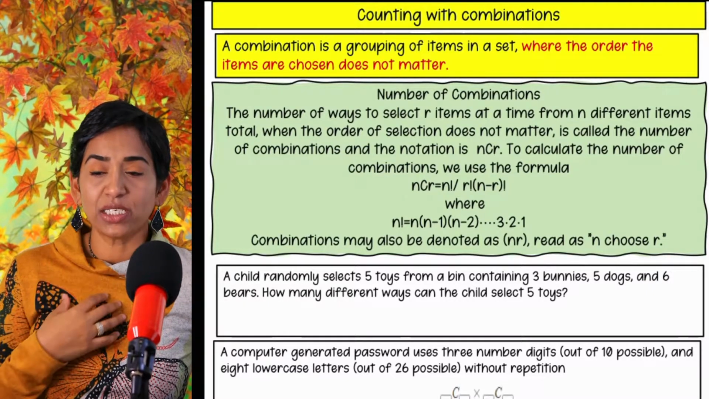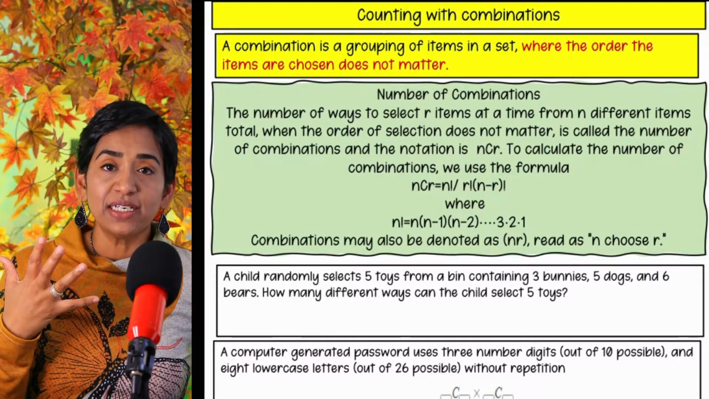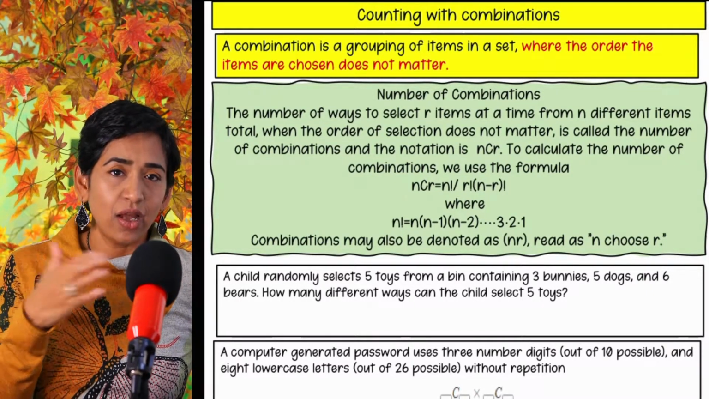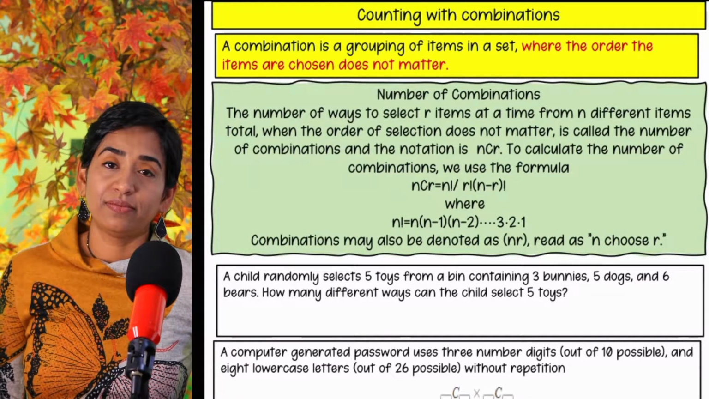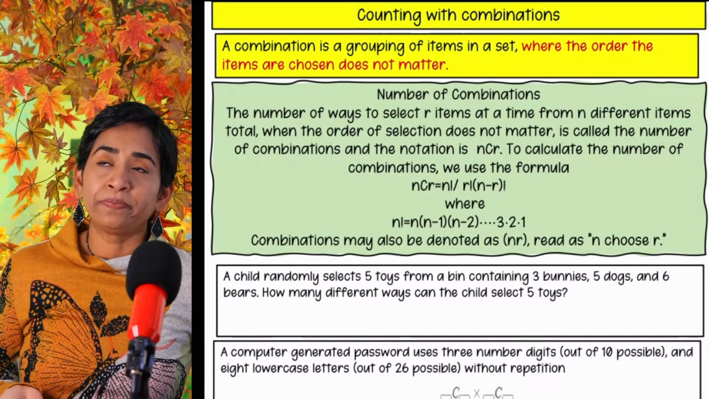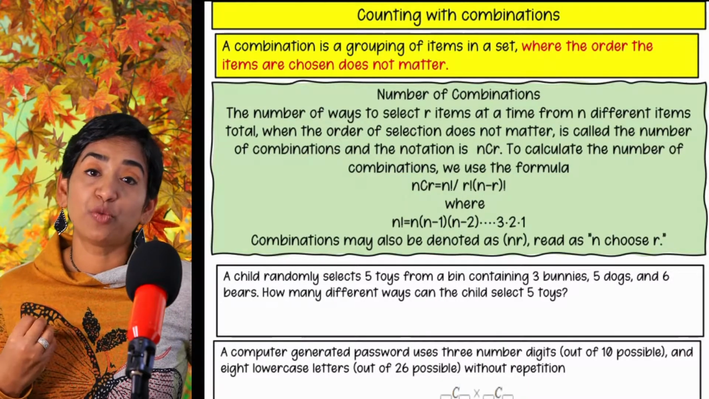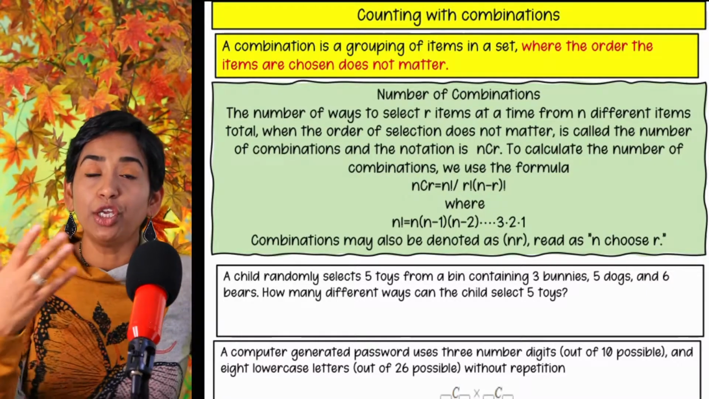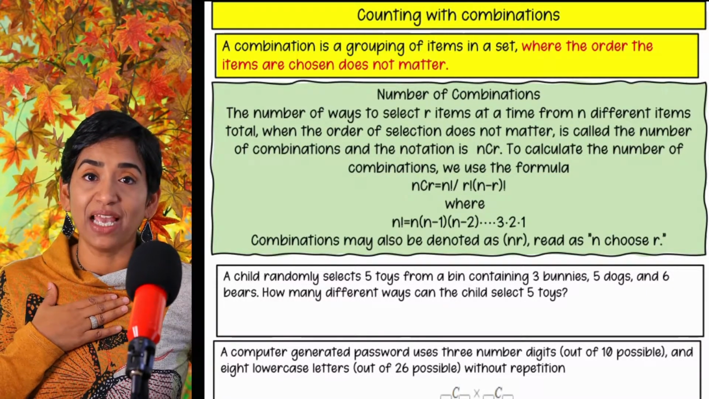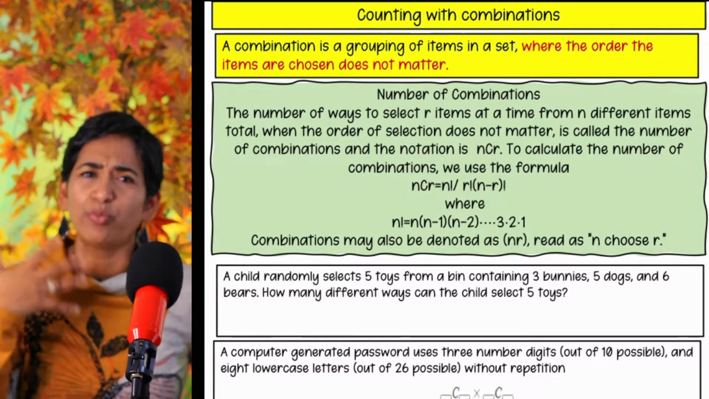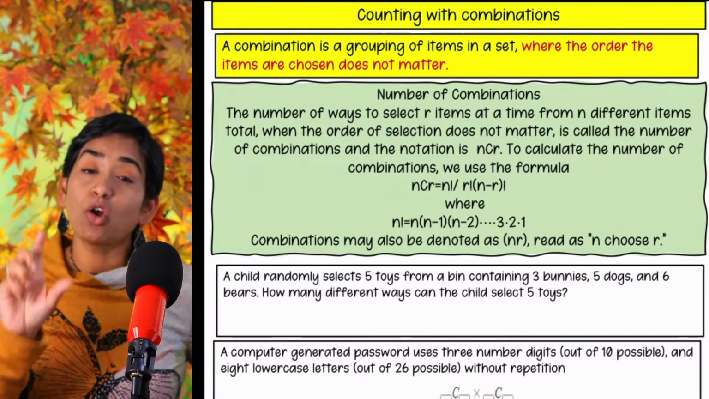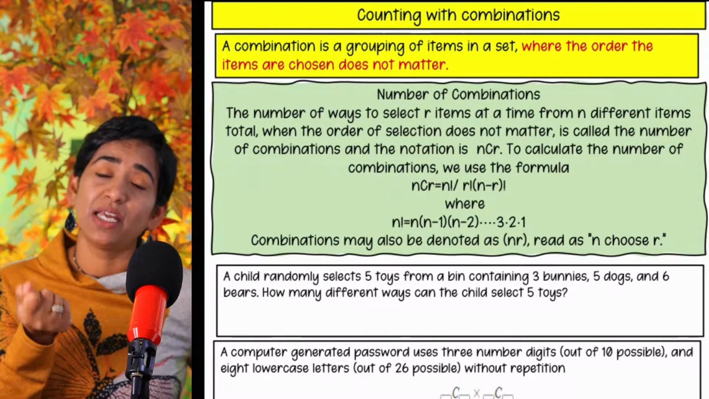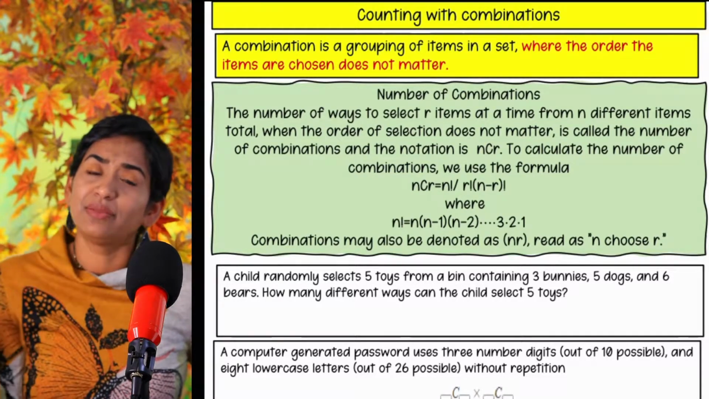So combinations, what does combination mean? Combination is grouping of items in a set where the order does not matter. Let me give you an example. Let's say you have to pick a committee of 3 members. So if I pick you first and if I pick myself second, it still doesn't matter because we both belong to the same committee, right? So the order does not matter because there are no positions. We are just members of that committee. So when the order does not matter, then it's a combination.